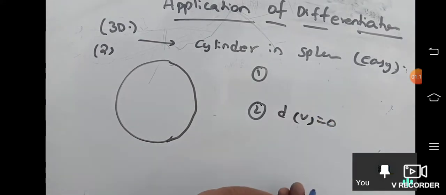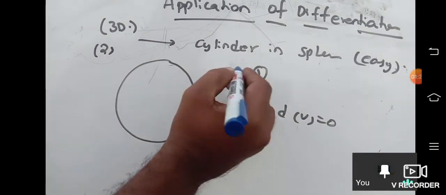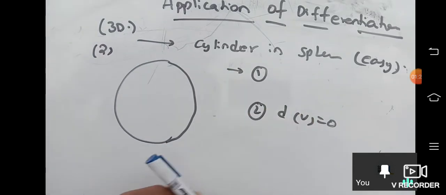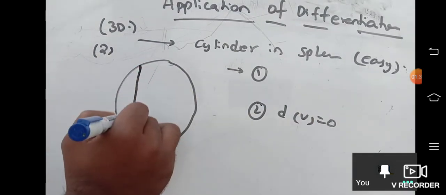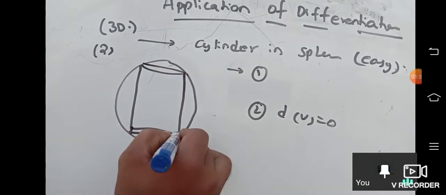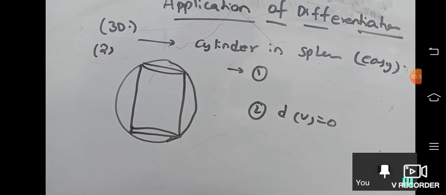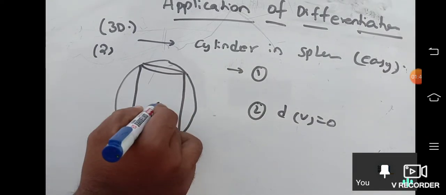But the first condition they will not give directly in these questions. That's why these questions are tough questions in this chapter. First conditions are always a hidden condition only. Those hidden conditions we will concentrate on more today. Okay, now this is the diagram. Tell me, in cylinder in sphere, where is the hidden condition? In cylinder in sphere, this is the hidden condition.